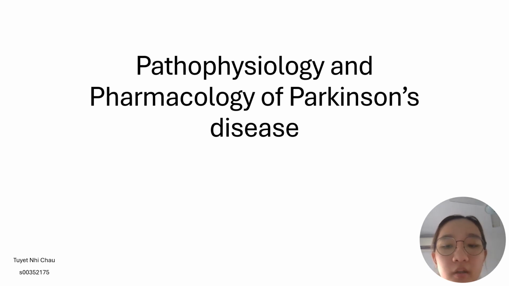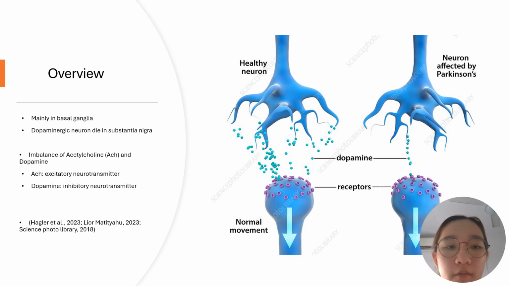This video will be talking about the pathophysiology and pharmacology of Parkinson's disease. So first of all, we will look at the overview of pathophysiology in Parkinson's disease. It mainly occurs in the basal ganglia of the brain.